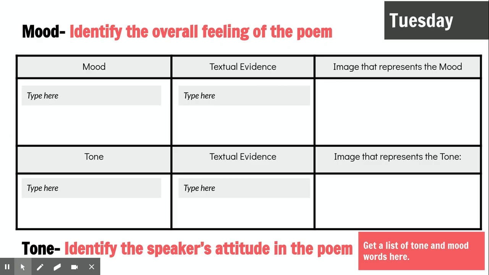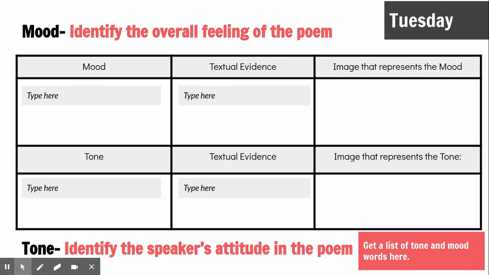For Tuesday on your asynchronous day, you will then do mood and tone, identifying the overall feeling of the poem. You will type in the mood there on the first square. Then textual evidence: you get a line from the poem that describes the mood that you have put there, and then an image that represents the mood.